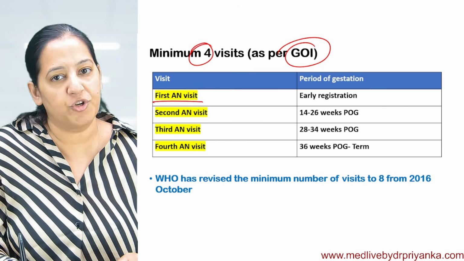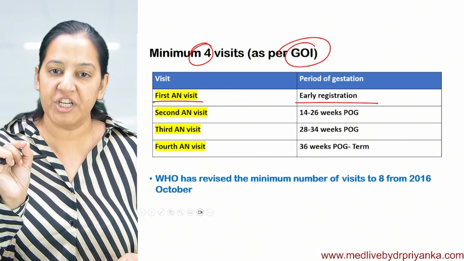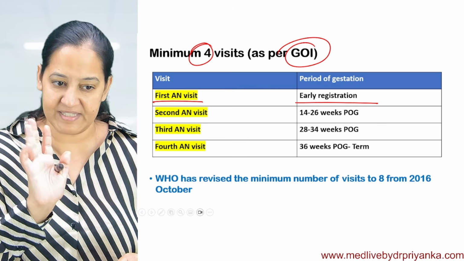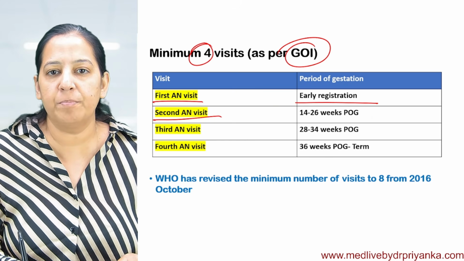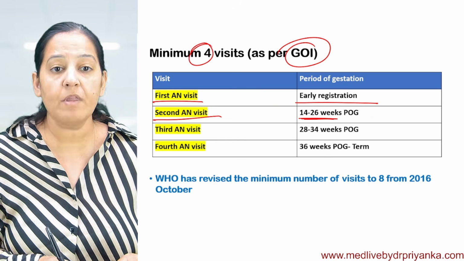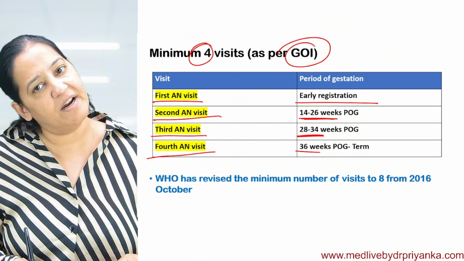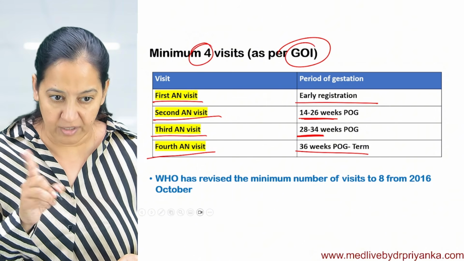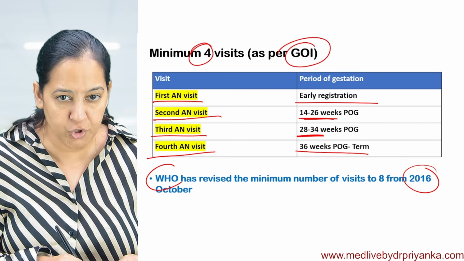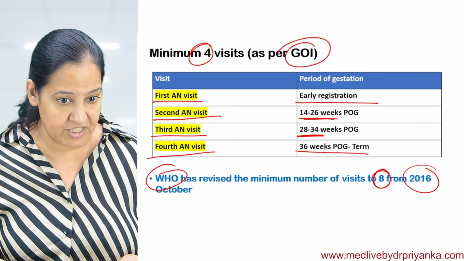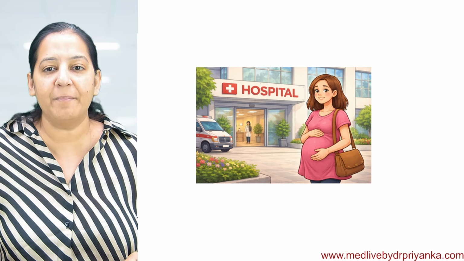The first visit should be as early as possible. Early registration is done. The point the lady comes to know that she is pregnant, she should go to the nearest health service center and do the registration of the pregnancy. That is the first visit. The second visit should be between 14 to 26 weeks of gestation. The third should be 28 to 34 weeks of gestation. And the fourth visit should be 36 weeks onwards till term. So you have to learn the 4 visits. The minimum visit should be 4. But in 2016, the WHO has revised the minimum visits to 8. According to Govt of India, the minimum visits is 4. Okay, so there are 3 questions, 3 answers. Tell me ideal visits.